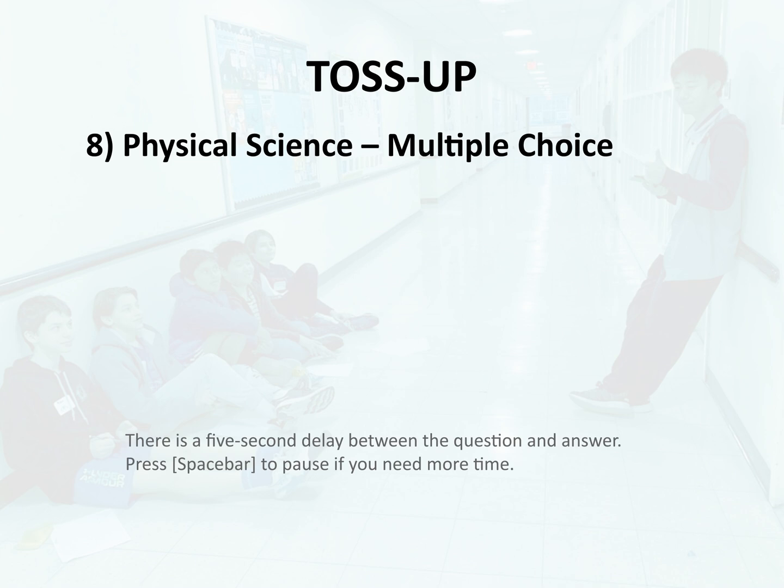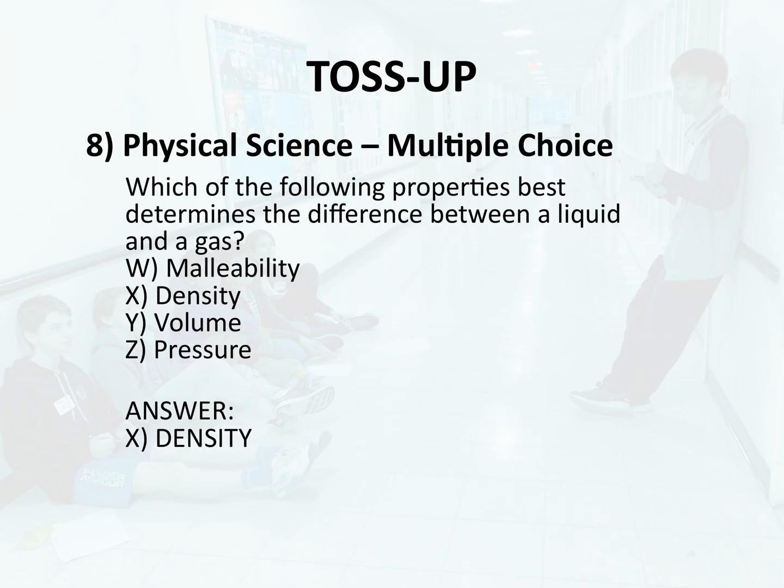Toss-up 8. Physical science, multiple choice. Which of the following properties best determines the difference between a liquid and a gas? W. Malleability. X. Density. Y. Volume. Z. Pressure. Answer. X. Density.